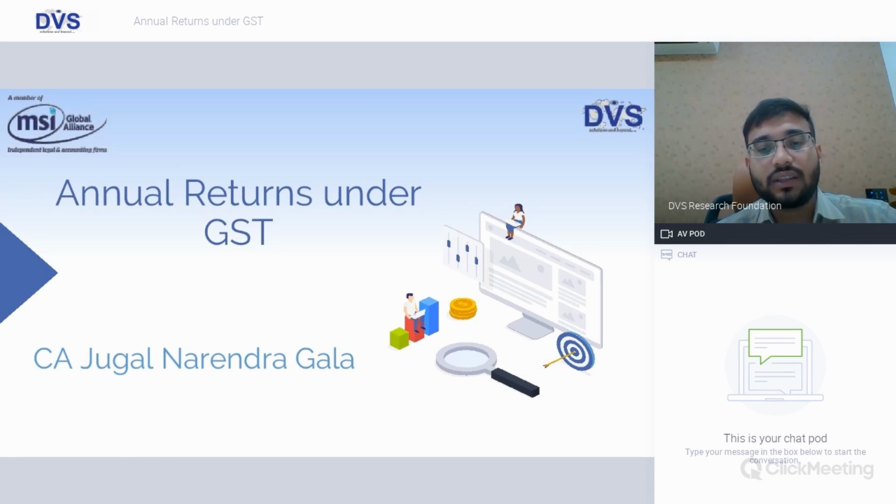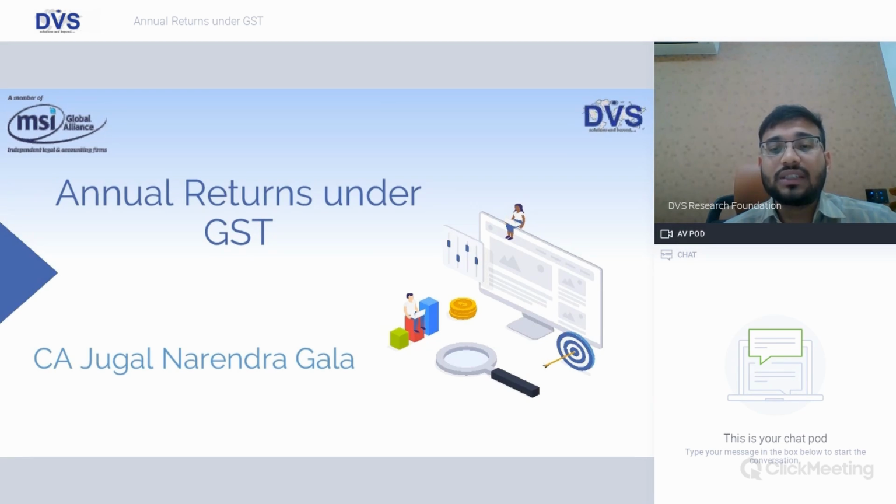So, continuing our series on GST. Last week we saw GSTR1, the monthly and quarterly returns which need to be filed. However, like how we have tax audits and tax returns under income tax, the same under GST, we have annual returns. So today's focus would be more on annual returns, that is Form GST 9.